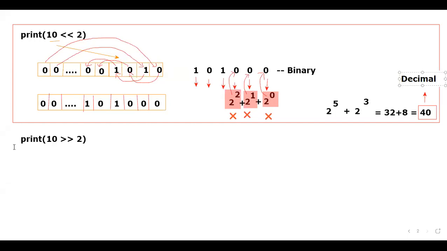Now, please observe properly. For the right shift operator, what will happen? I'm going to explain. When it comes to the right shift operator, directly you may have to tell the answer. Please do respond. What will be the answer? I'll just tell like this. The data will be stored 0, 0, 0, dash, dash, dash, something like that. Next, 1, 0, 1, 0 is the data that is there. Right shift means the data will be shifted to the right side. If the data is shifted right side, what will happen? Instead of this 1, what will come and sit? 0 will come and sit.